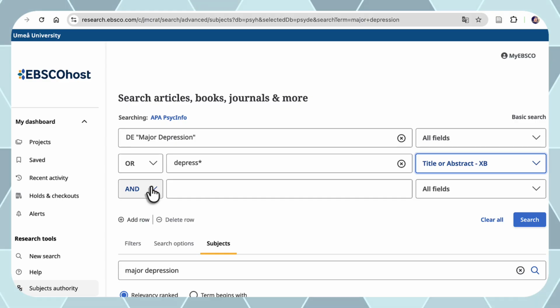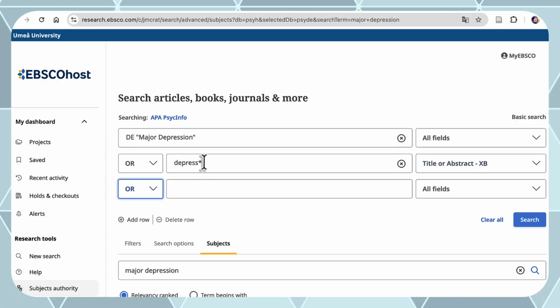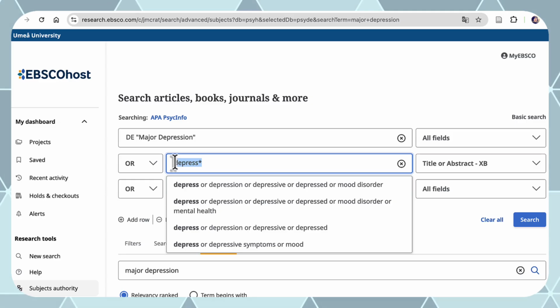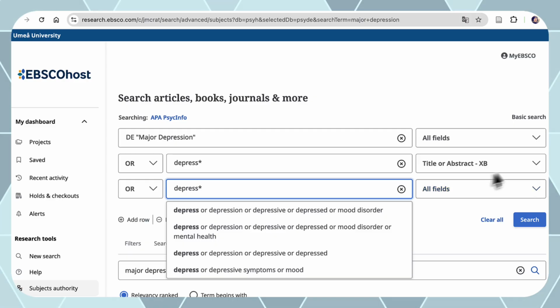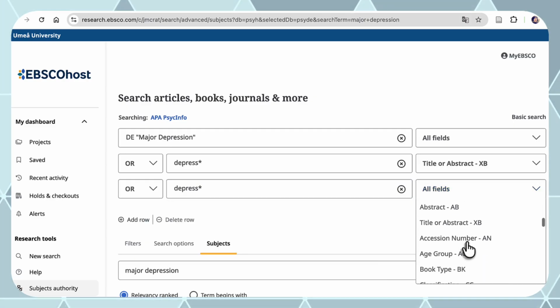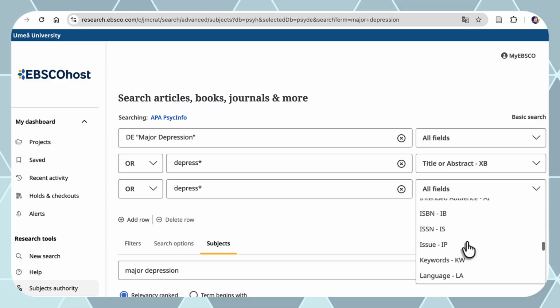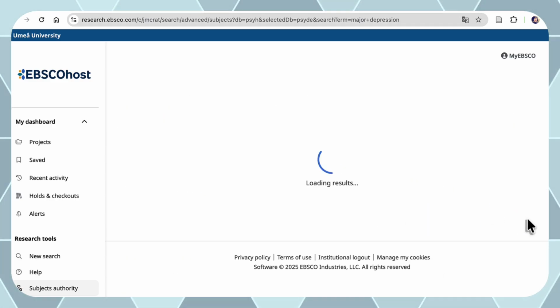And on the third row, we change AND into OR, and we will use the same word here, depress, like this, and then we would change all fields into keywords. And then we click on Search.